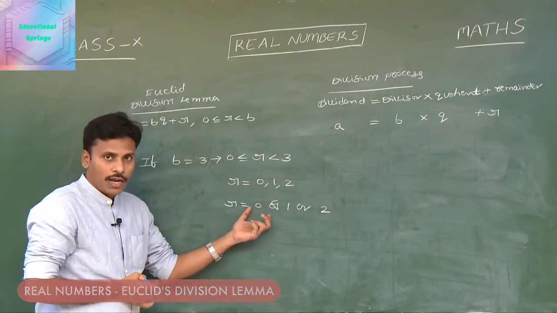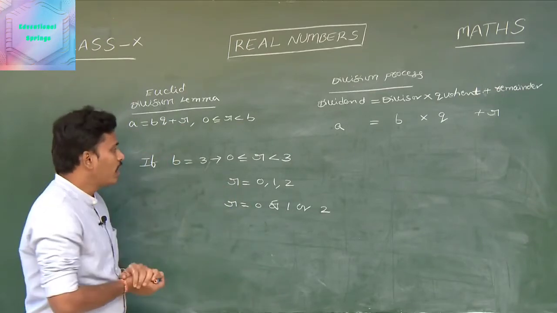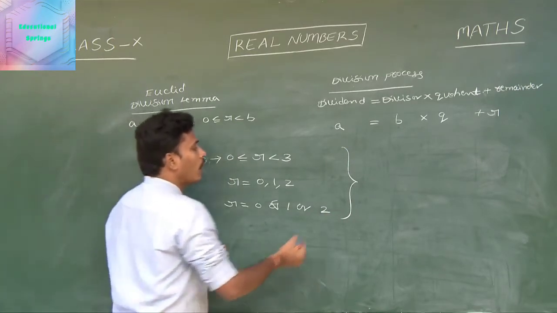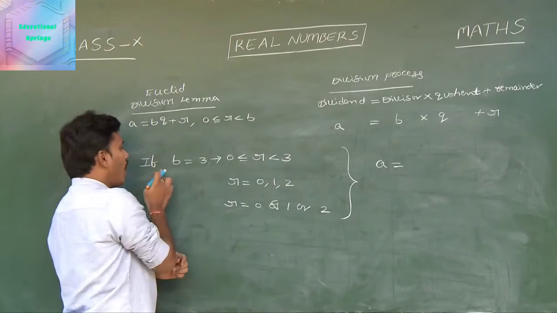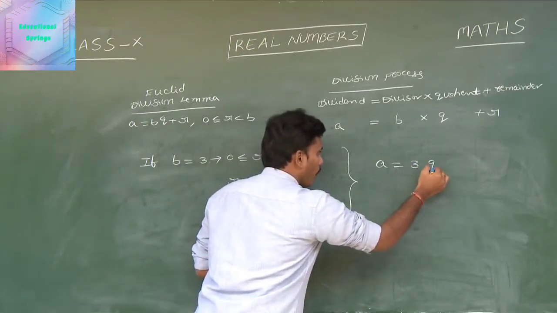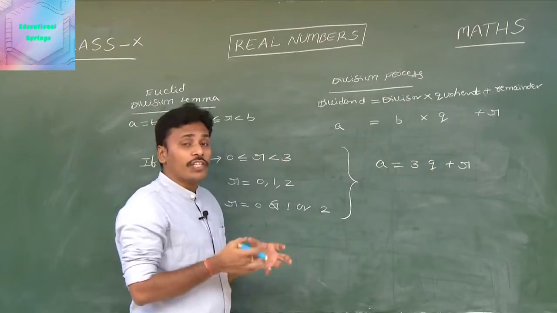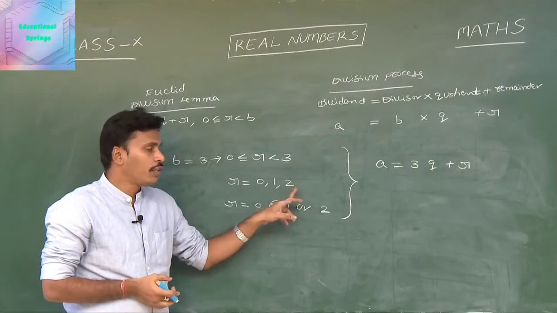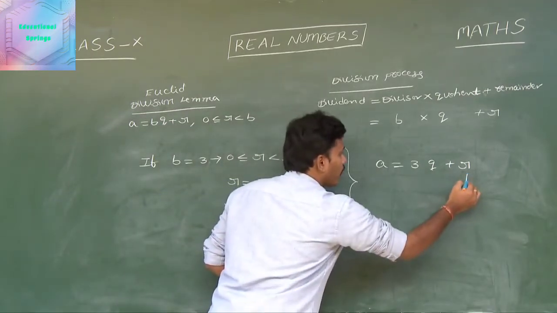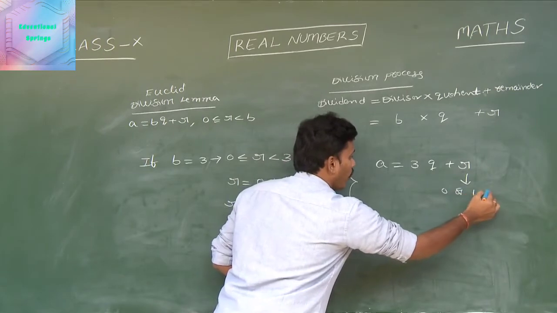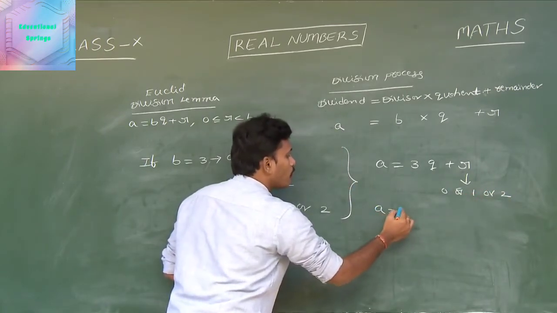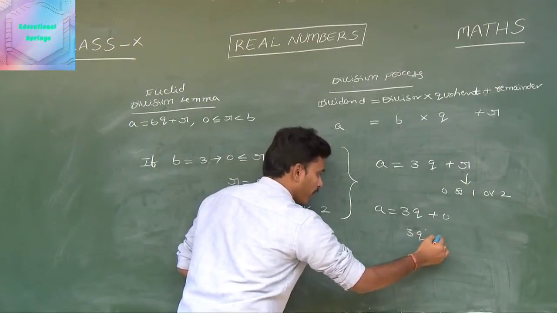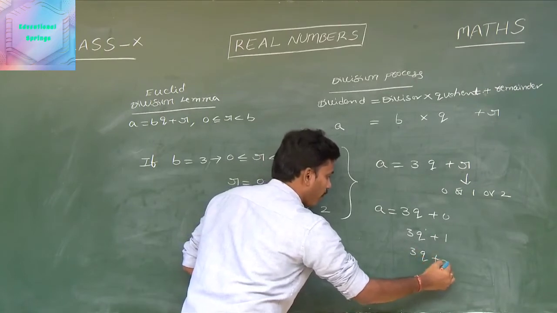With these values of r along with b as 3, just write the statement of Euclid's division lemma, that means the forms for a. Now a is equal to bq, our b is 3, so 3q plus r. And now we have a chance to replace this r value with either 0 or 1 or 2. If you replace the r value with 0, 1 or 2, then the possible forms of a are 3q plus 0 and 3q plus 1 or 3q plus 2.